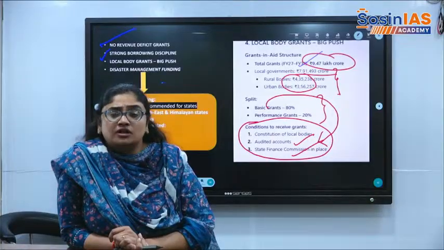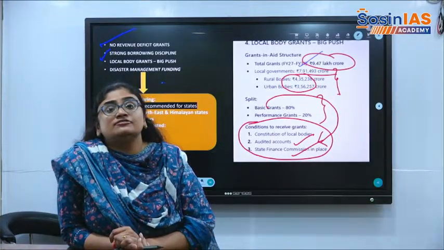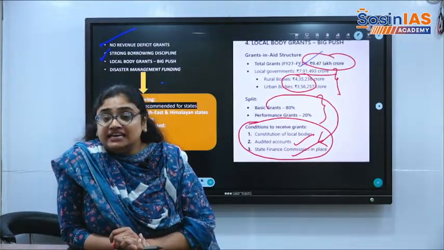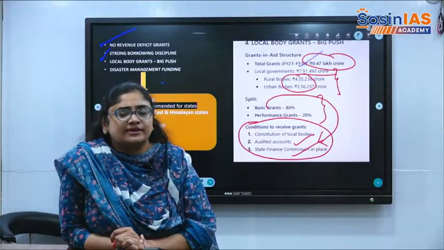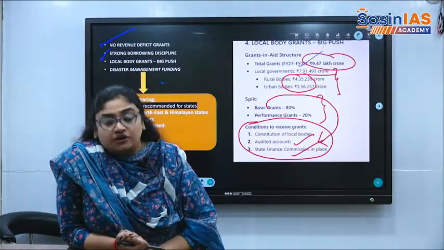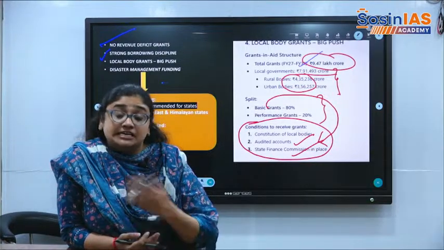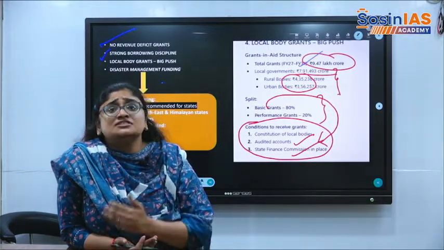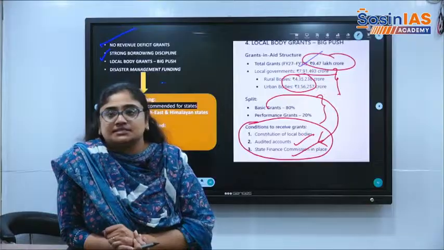But almost all the states give unconditional or free cash transfers. The economic survey is very critical regarding Bihar giving free cash transfers to people without any preconditions, which will erode the fiscal discipline of the states. It is for populist policies.